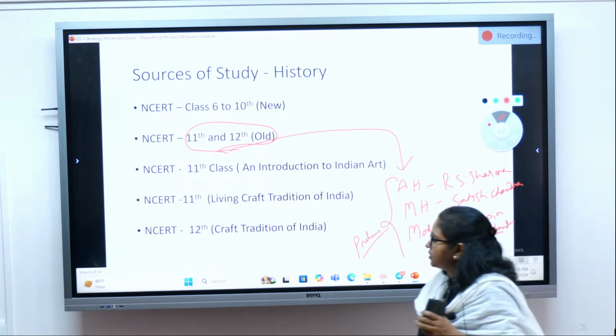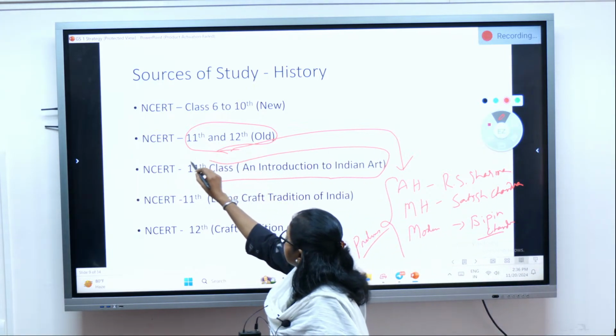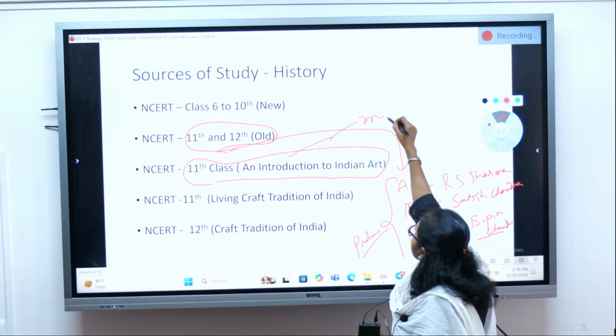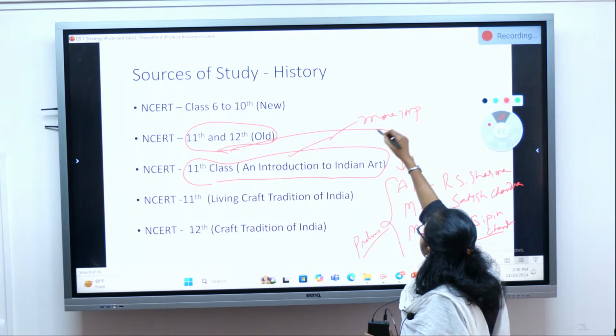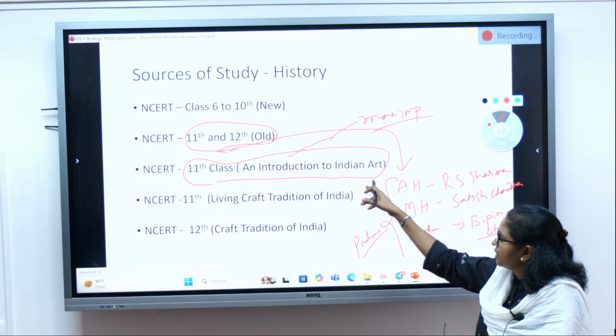Then for art and culture, there are three books, but one book is more important, particularly from the prelims aspect: Introduction to Indian Art.